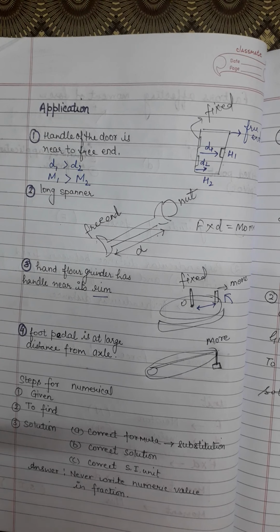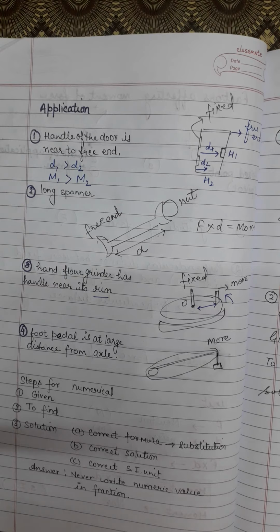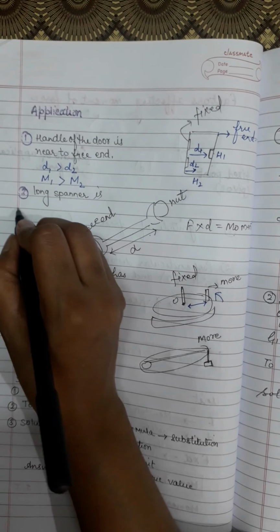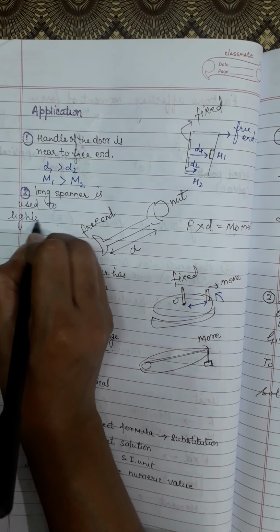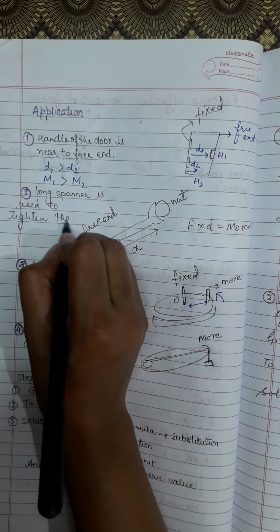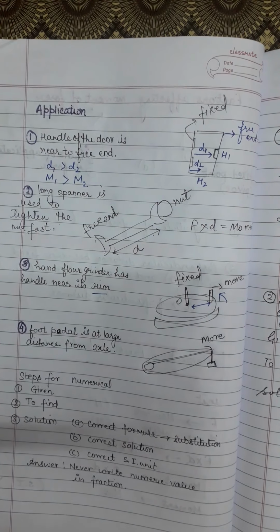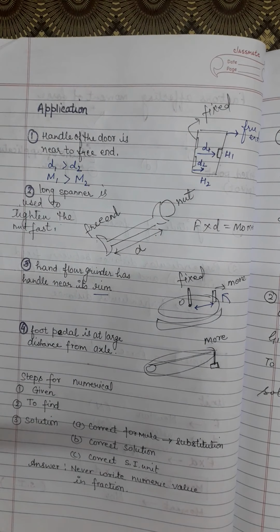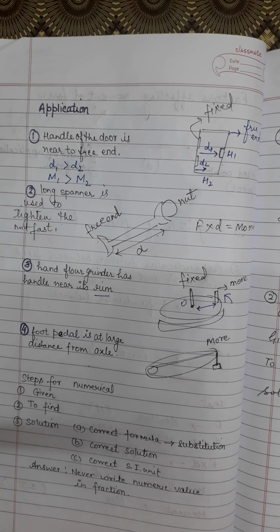First one, the handle of the door is near to its free end. Second one, a long spanner is used to tighten the nut fast, because it will produce more effect. More which effect? Turning effect. And what is more turning effect? It is moment of force. What is the other name of turning effect? It is also known as torque. Torque. What is the SI unit of moment of force? It is Newton meter, Nm.